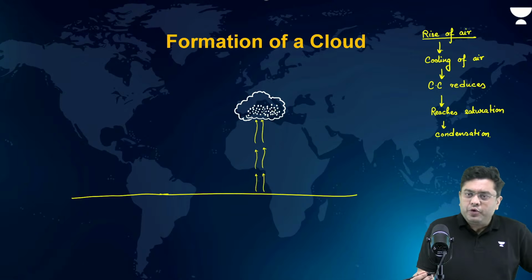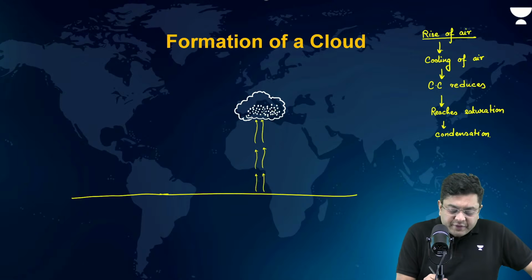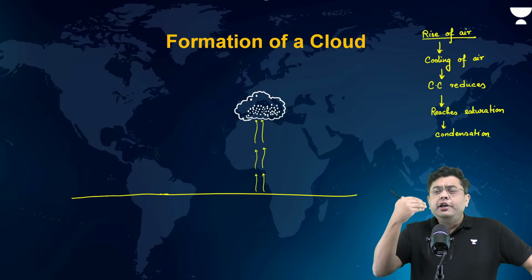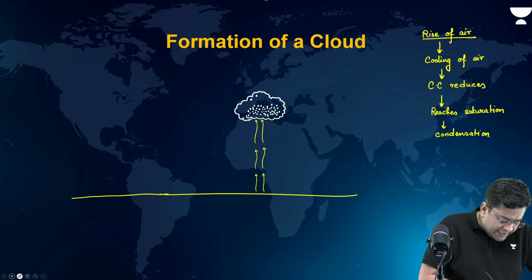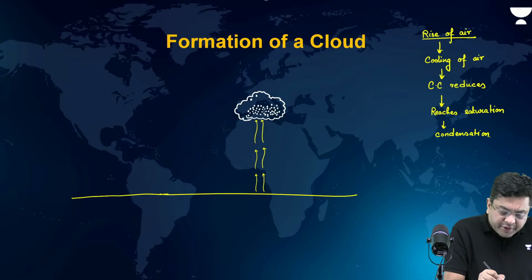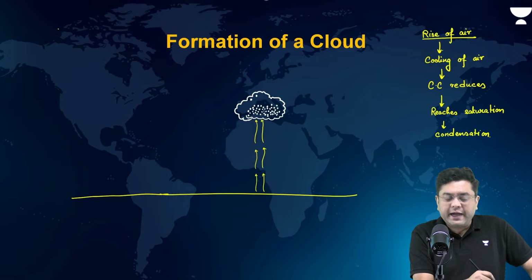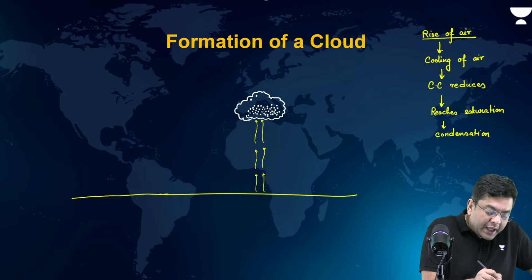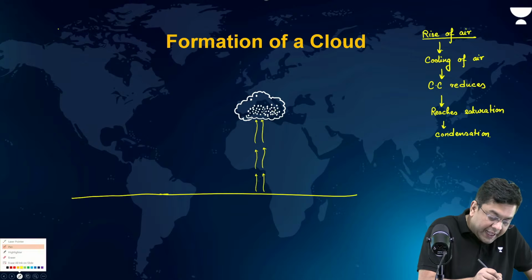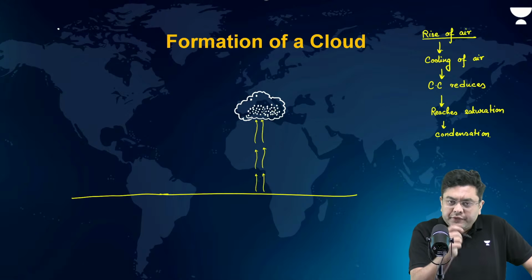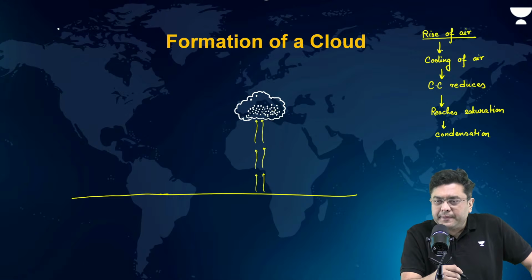Now, in this cloud, you will observe that some of the particles are very, very large because of continued condensation which has happened around the ice particle. So, understand the entire logic of it. First, you had the case of the dust particle. I hope you can see the dot on the top left corner of your screen. Now, around that ice particle, initial condensation happened where you had the ice formation, right? A small ice crystal is getting created.